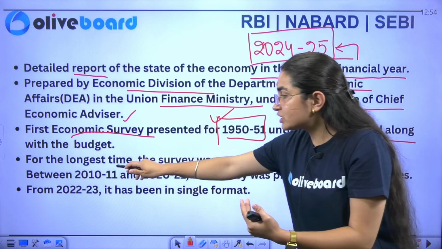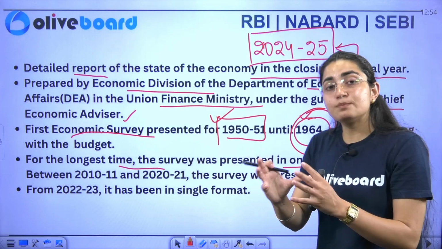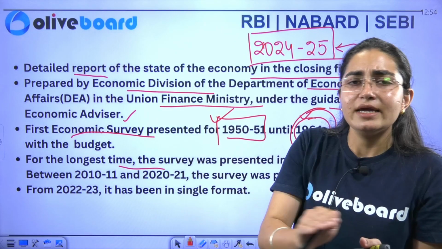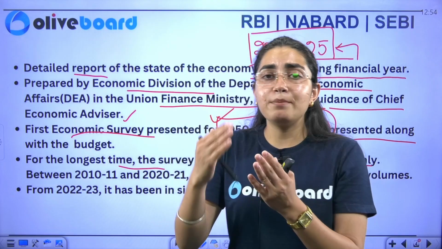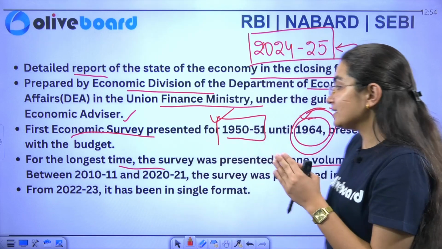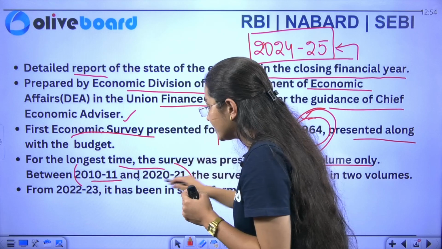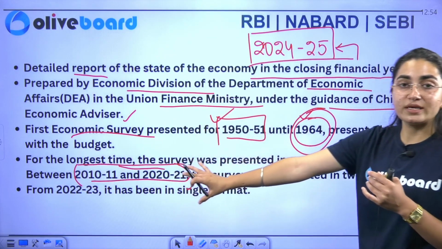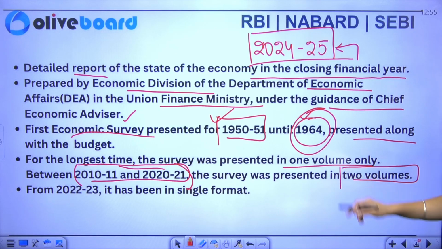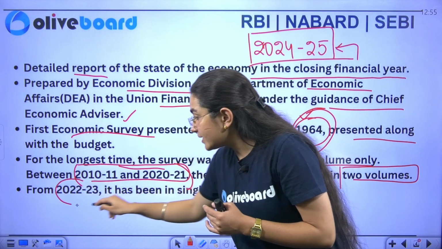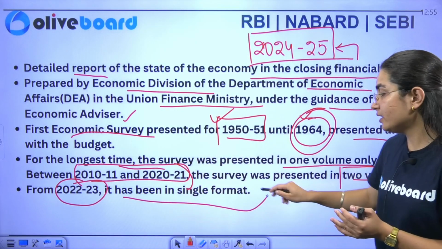Okay, next, for the longest period of time the survey was presented in one volume only. Now also, if you see, it is presented in one volume only, but in between, for a certain period of time, the government decided to come up with the survey in two volumes. So you can see that between 2020 and 2021, they used to come with one volume only, but then came a time that it was presented in two volumes. But then from 2022 to 2023, it has now come again to one volume. Okay, it is now in one volume only.